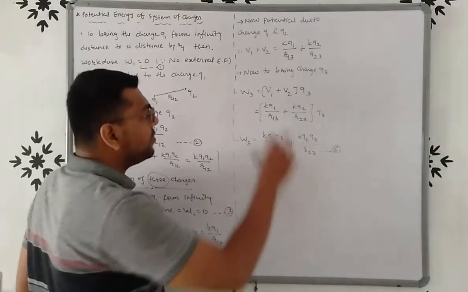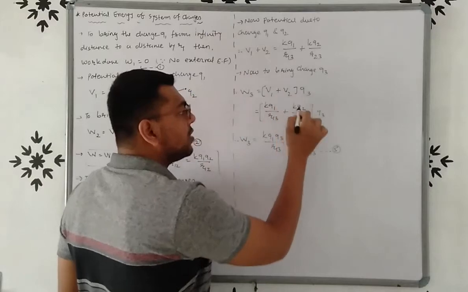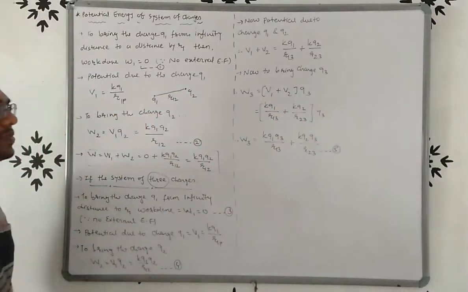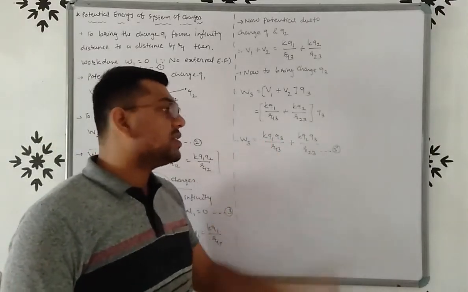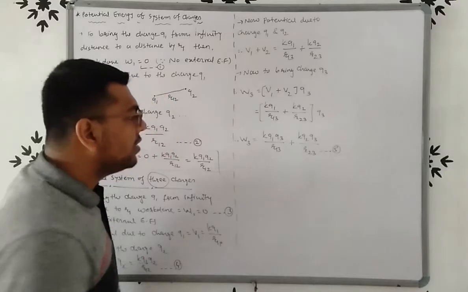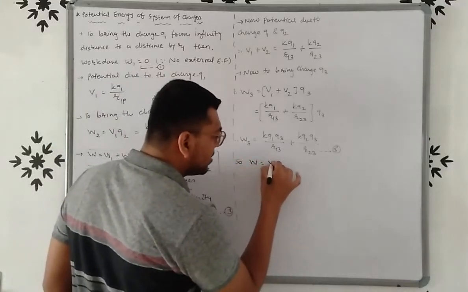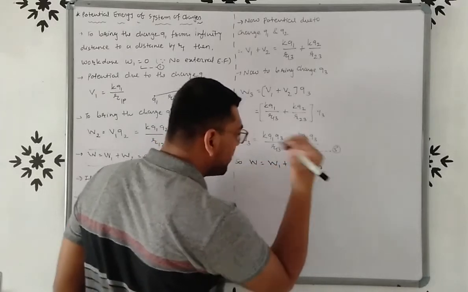We know the value of V1 plus V2, so W3 is equal to (KQ1 upon R13 plus KQ2 upon R23) into Q3, that is KQ1Q3 upon R13 plus KQ2Q3 upon R23. So the total work done W is equal to W1 plus W2 plus W3.